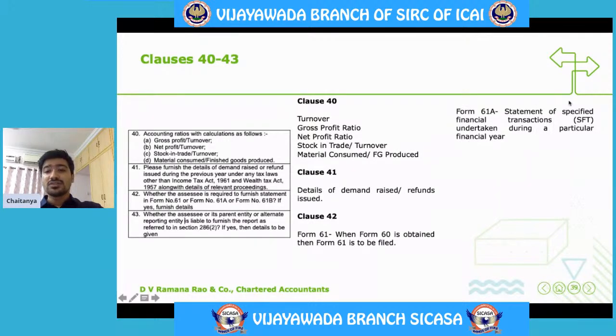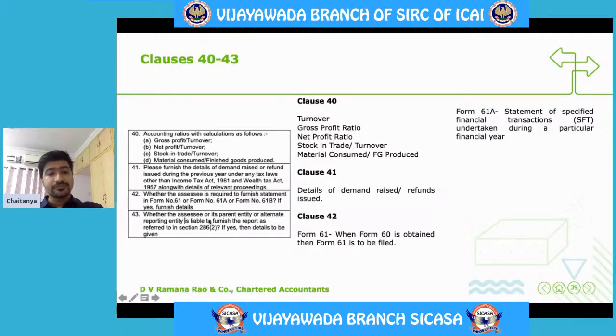Form 61 is required to be filed for specified financial transactions, which are basically cash transactions, like cash payment for credit card dues exceeding 1 lakh, or the total credit card dues paid exceeding 10 lakhs, as the case may be.